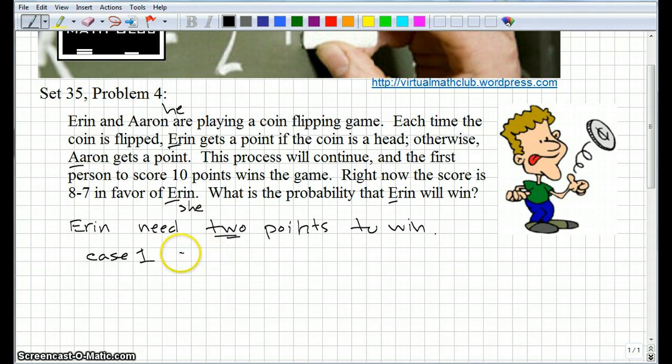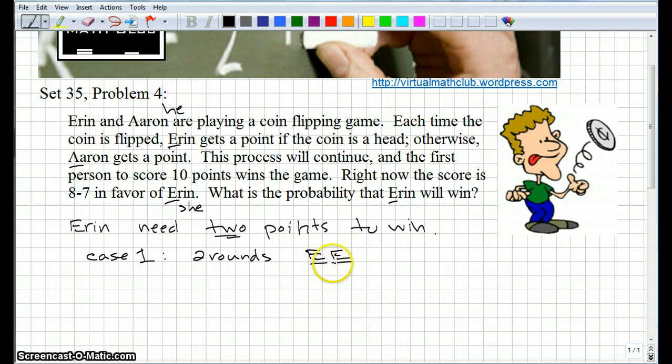If she wins in the next 2 rounds, what's the probability that she gets a heads in the next round and the next one after that?